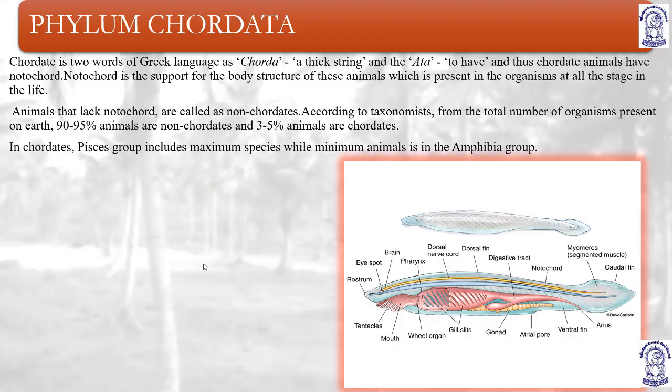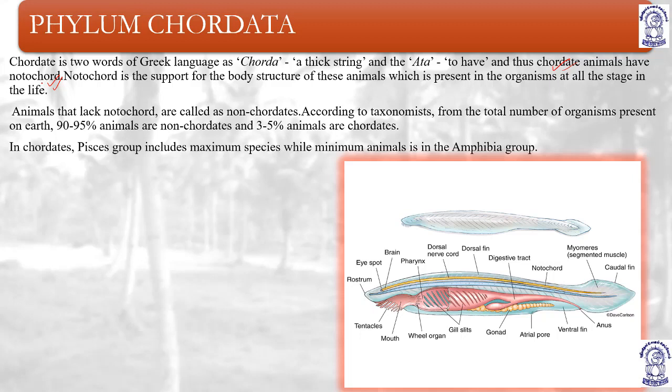Phylum Chordata. Chordata is two words of Greek language. Chorda means a thick string, and eta means to have, to possess. So chordates basically have a thick string, and thus chordate animals have notochord, and this notochord is basically a thick string.